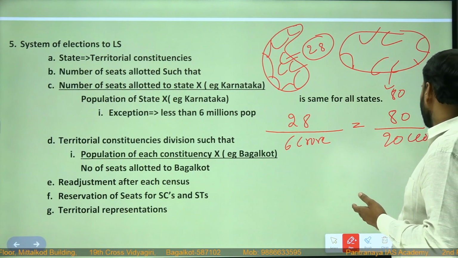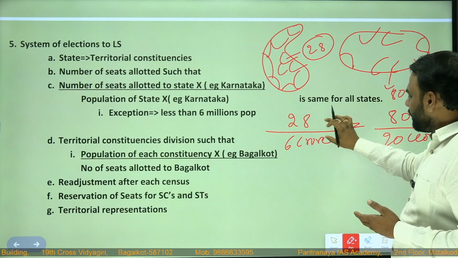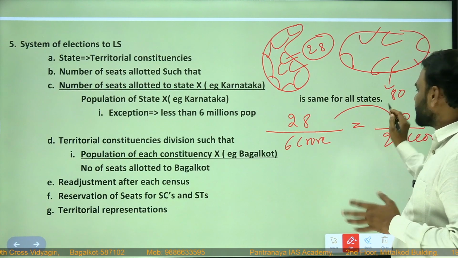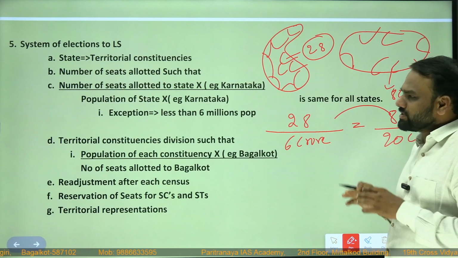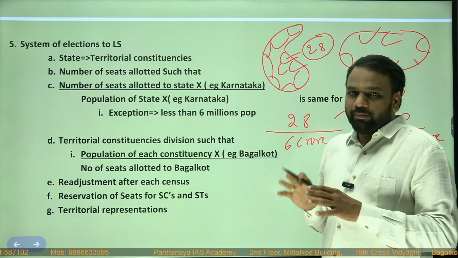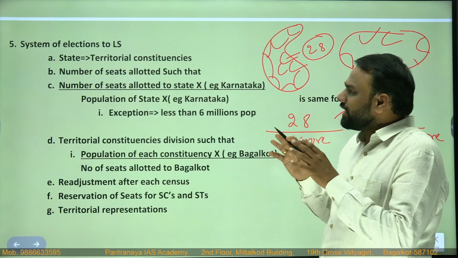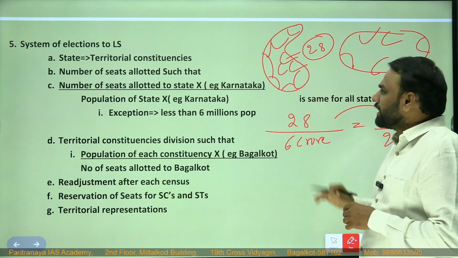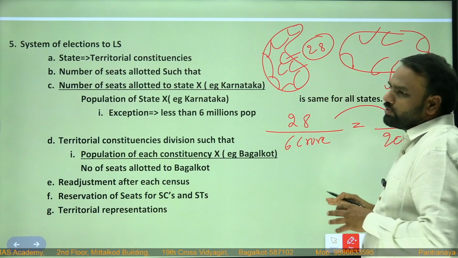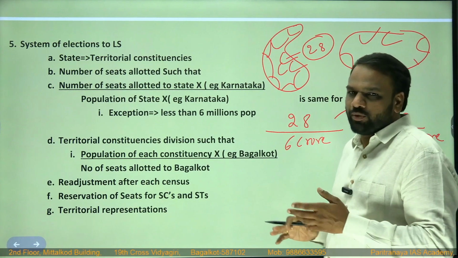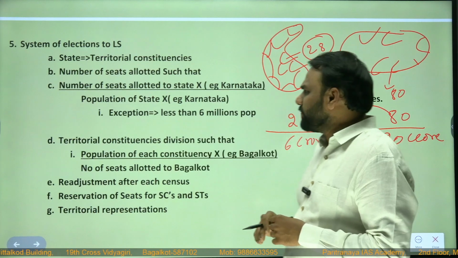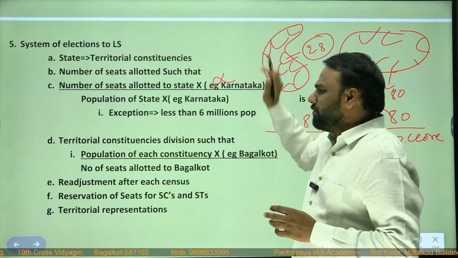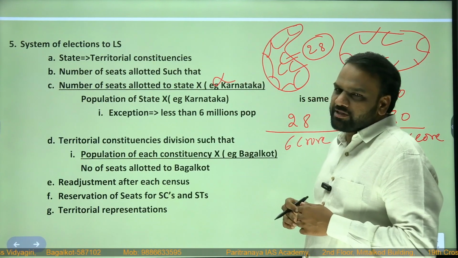Whatever the value you get, it should be almost the same. Based on such a formula, the seats are distributed among the various states. So 28 seats have been given to Karnataka and 80 seats to Uttar Pradesh, and similarly different numbers of seats have been allotted to different states. This formula exactly is not important. Next, there are certain exceptions as well. What is that?